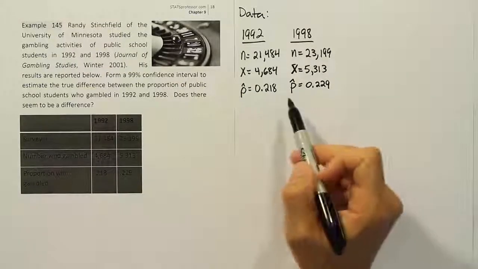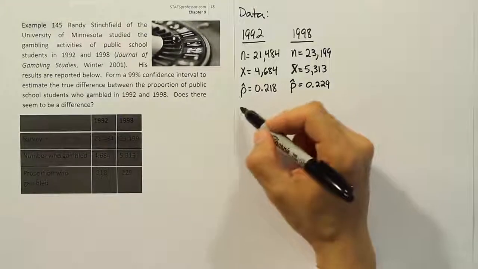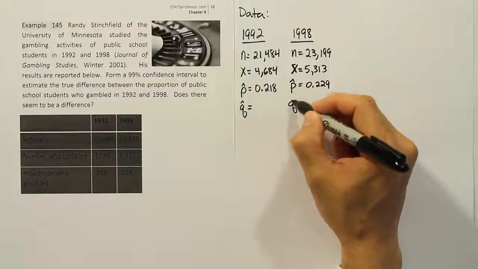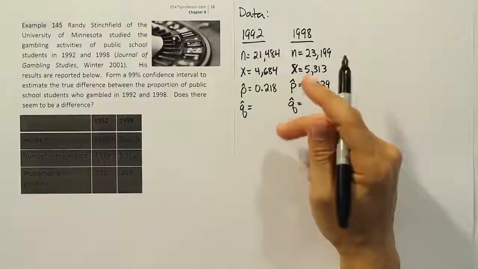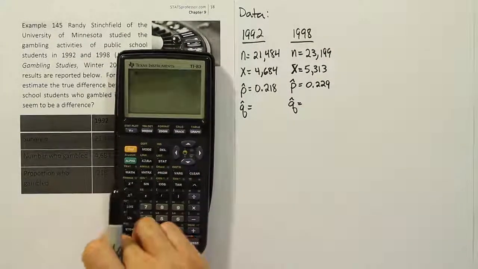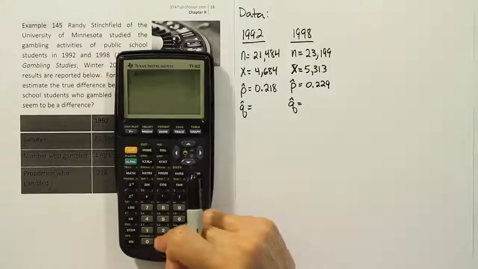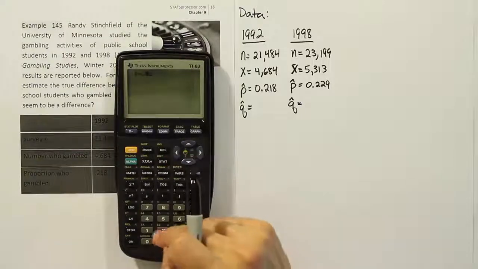We need to fill in a couple of things they didn't give us. We're going to need for a confidence interval Q-hats, sample Q-hats for each of these. We didn't need these in hypothesis testing, but the formula was different for the test stat in hypothesis testing than it is here for the margin of error for a confidence interval. And that has something to do with the fact that the null hypothesis in hypothesis testing assumes the 2 proportions are equal, whereas in this one, we do not assume that.